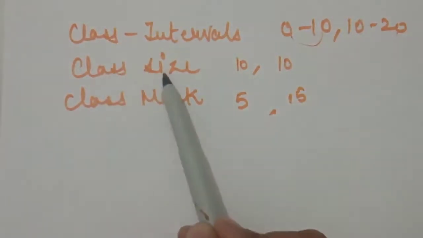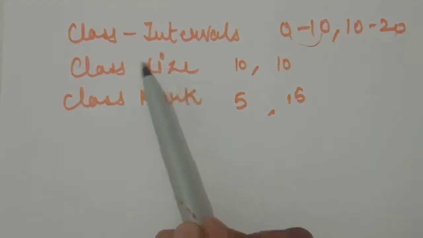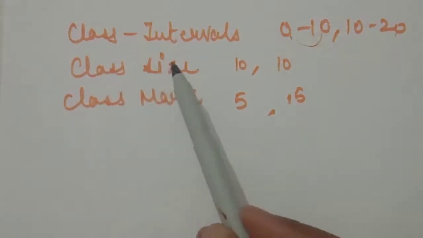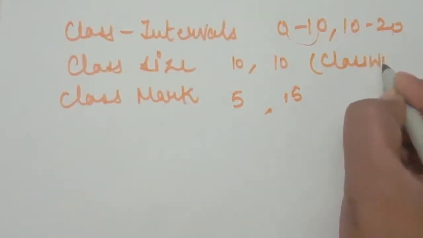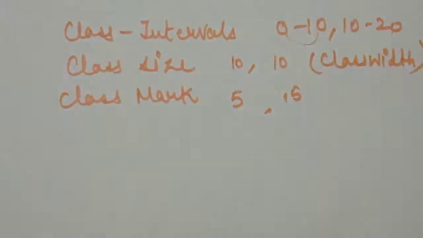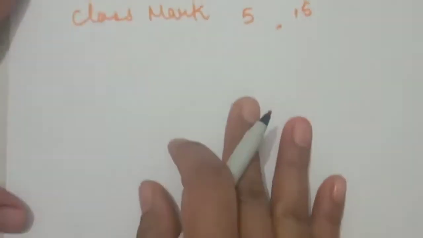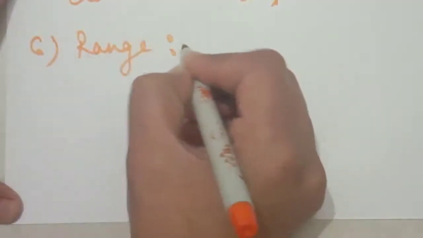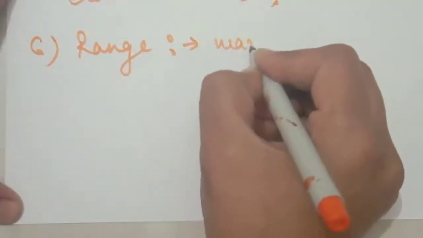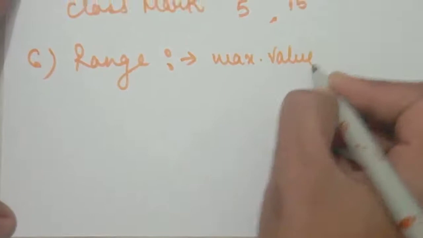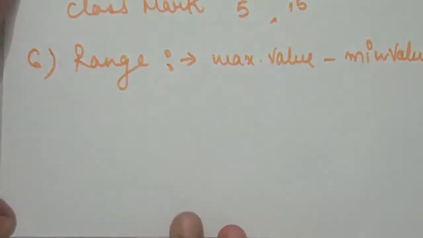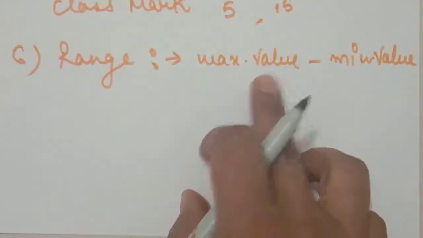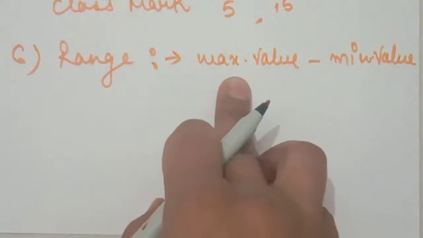Sometimes in our books, class size is also represented by class width. Class width is also class size. We will call it class width. So students, the next definition is range. What is range? Range is the difference between the maximum value of data and the minimum value of data. Maximum value minus minimum value. We call it range.